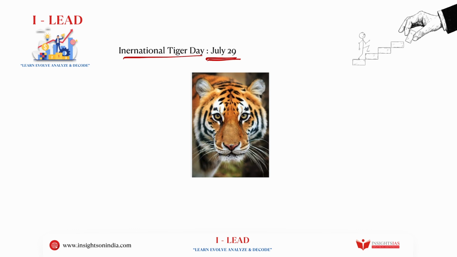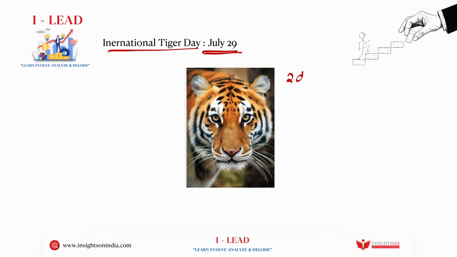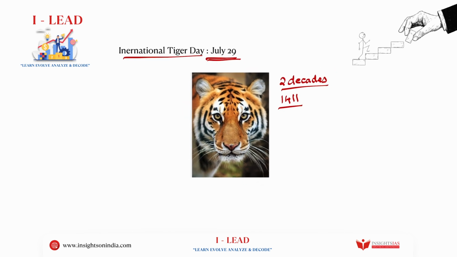Just to give you a little bit of context on this, just 2 decades back, the tiger population was negligibly low. If I have to tell you, it was 1,411. This was the strength to which the tigers had dropped. But due to the efforts of many, many superheroes, not like we generally tell, all superheroes don't wear capes, the tiger population has now increased to 3,682.